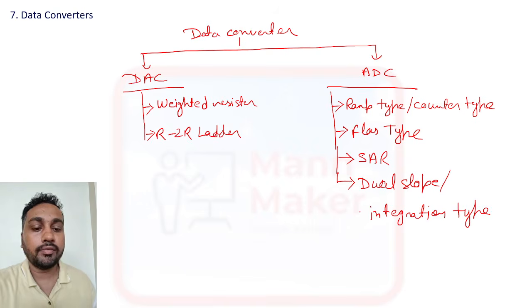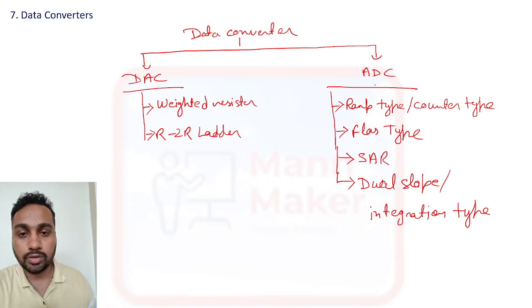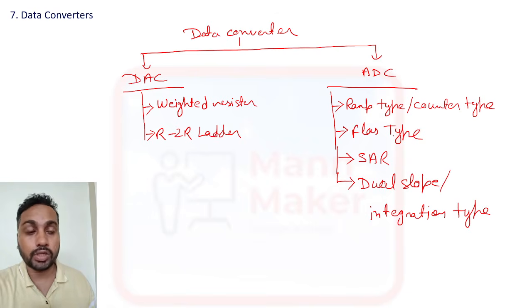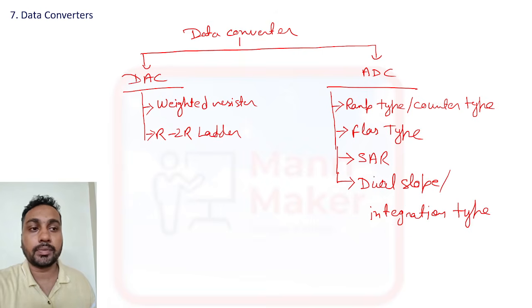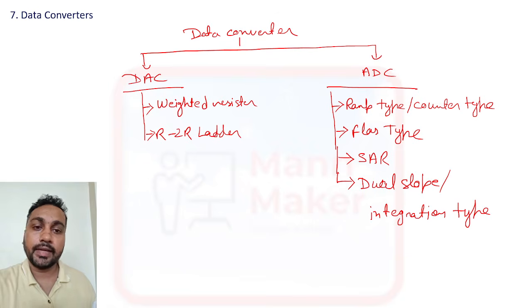So we have two types of data converter: digital to analog and analog to digital. For digital to analog we have weighted register and R2R ladder, and for ADC, analog to digital converter, we have RAM type or counter type, flash type, SAR, and dual slope integration type.